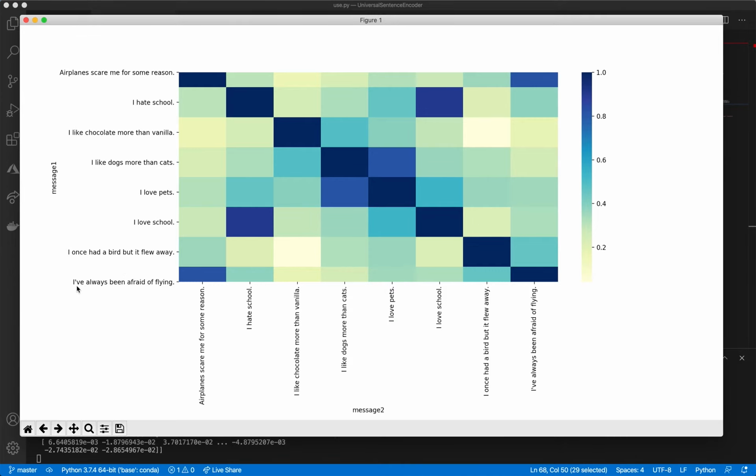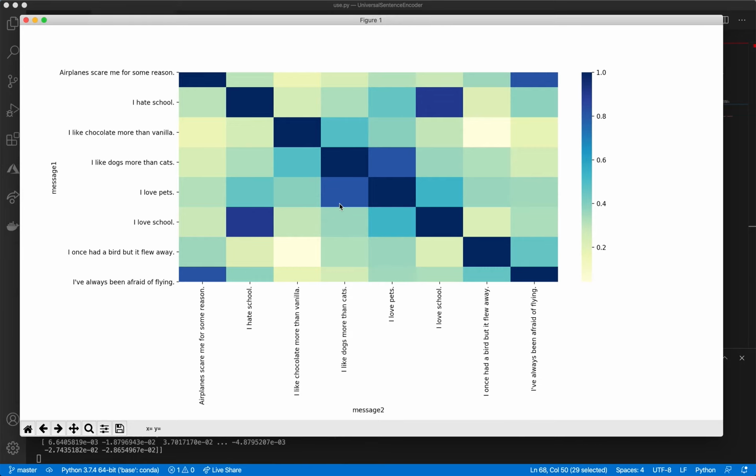So I've always been afraid of flying, and airplanes scare me. So let's look at airplanes scare me on the y-axis, and on the x-axis let's look for I've always been afraid of flying. So that turns out to be the top right corner. So the top right corner is the similarity between airplanes scare me and I've always been afraid of flying. As you can see, they're very dark blue, so they're close to this 0.8 number, so they're being scored as similar.